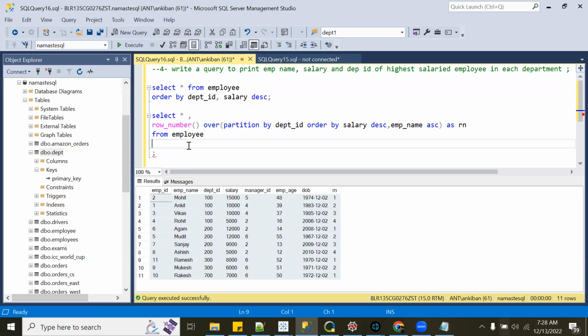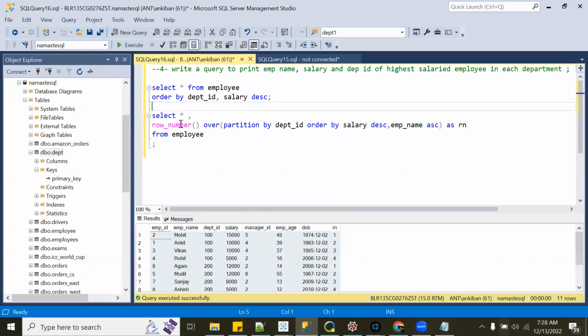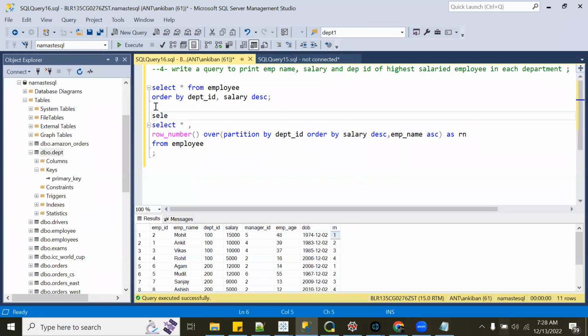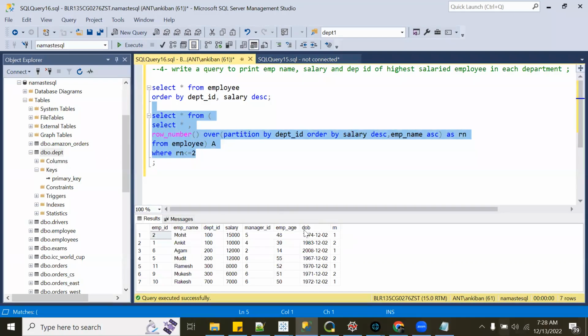So I cannot use having for sure. The only way is, this is a query and I got row number as a new column now. Now I can write a subquery, an outer query on top of this. So I can say select star from, and I will give it an inner query, right? Now I can say where RN less than equal to 2. Right, now in each department I got 2 employees. Here we had only 1, so 1 is coming.